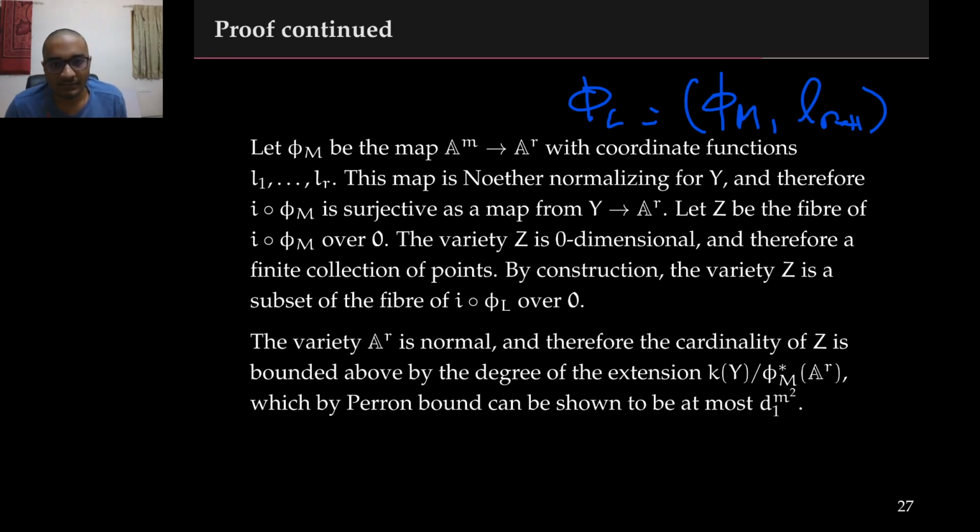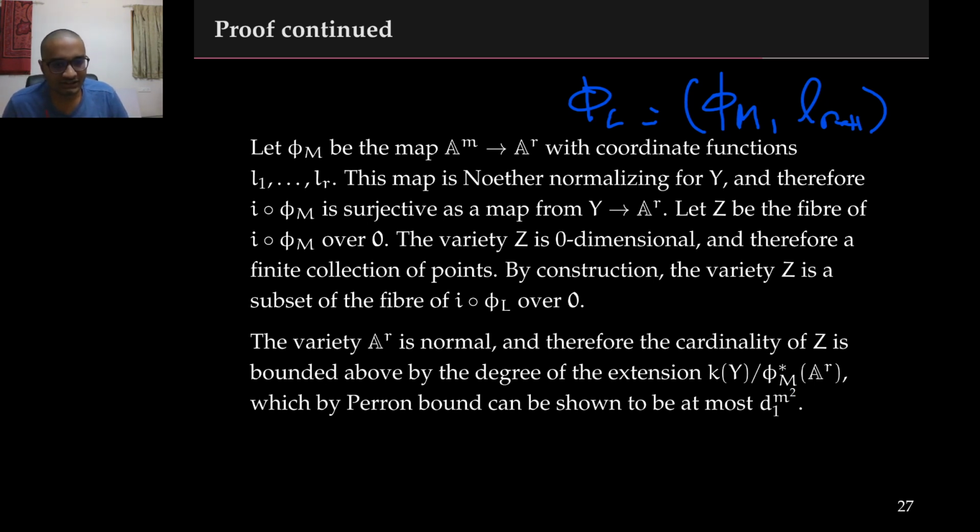This map phi_M is Noether normalizing for the variety Y. Therefore, it is surjective and has finite fibers. We let Z denote the fiber of this map over the point 0. The variety Z is either empty or zero dimensional.